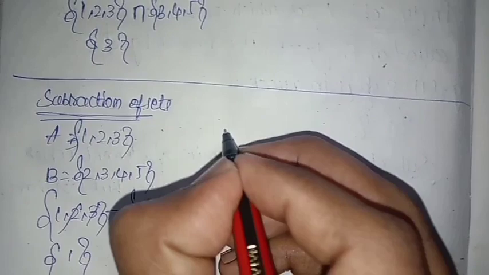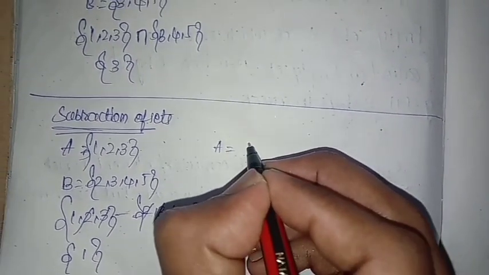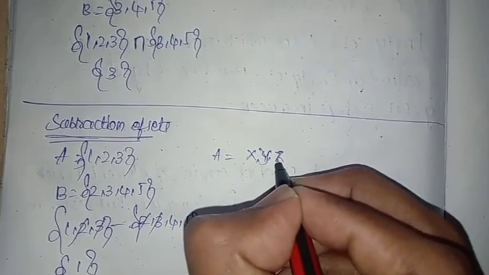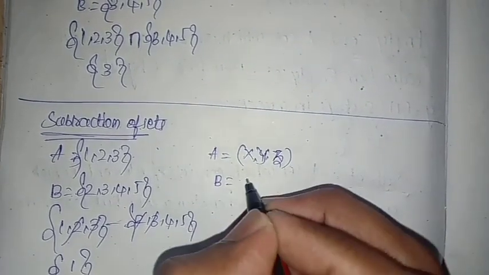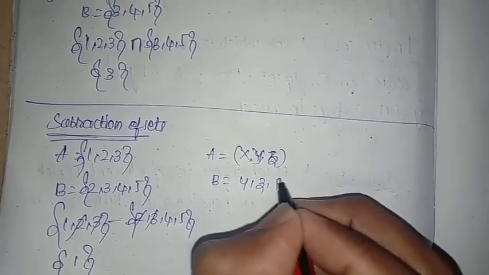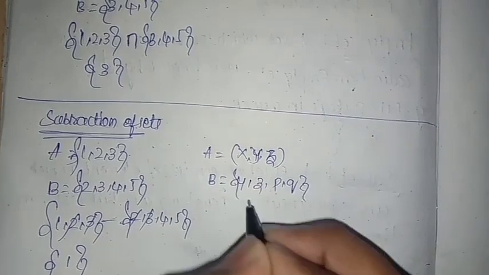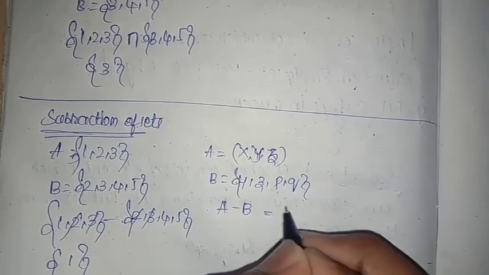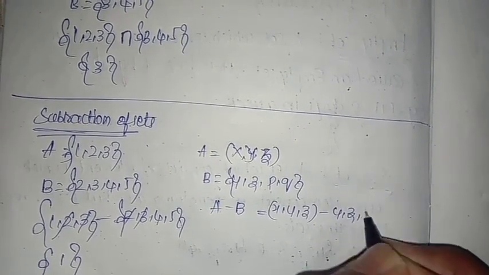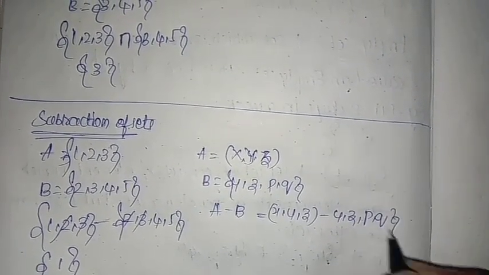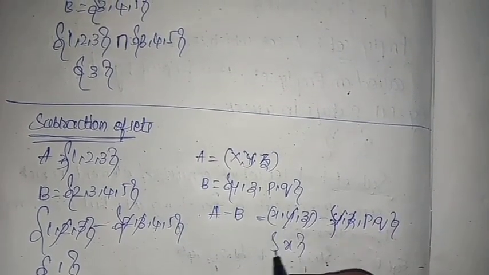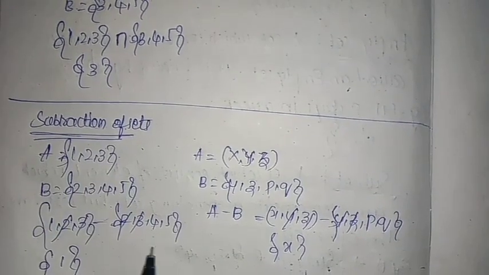Let's take another example. A equal to x, y, z and B equal to y, z, p, q. When we subtract A minus B, the y and z will be cancelled and the remaining element x will be written. In this way we subtract sets.